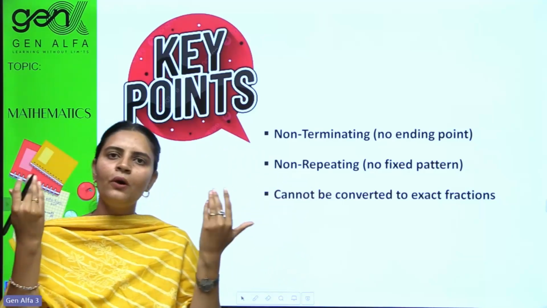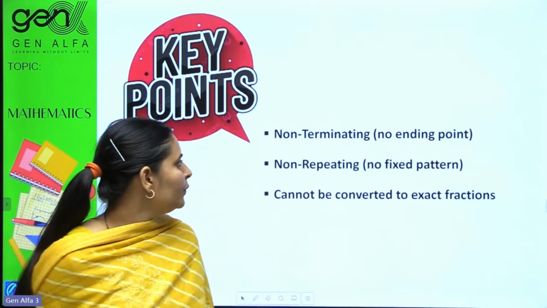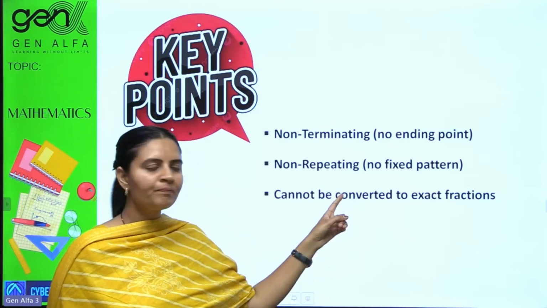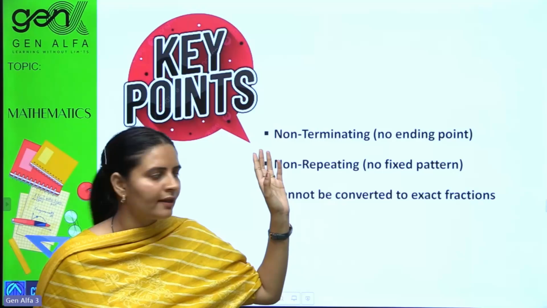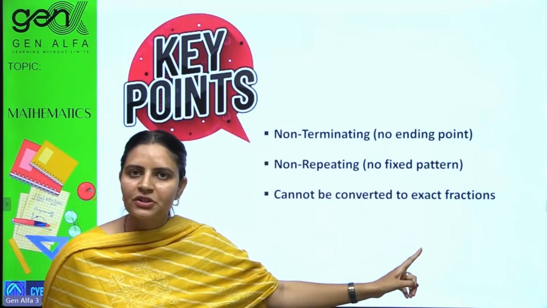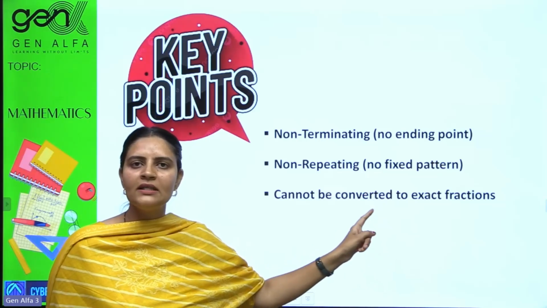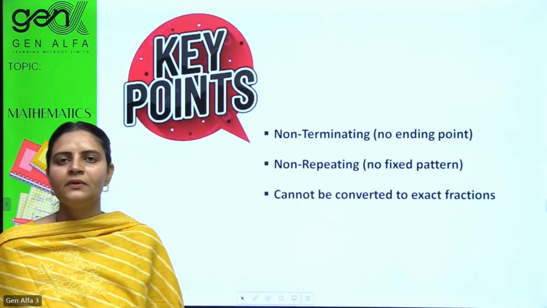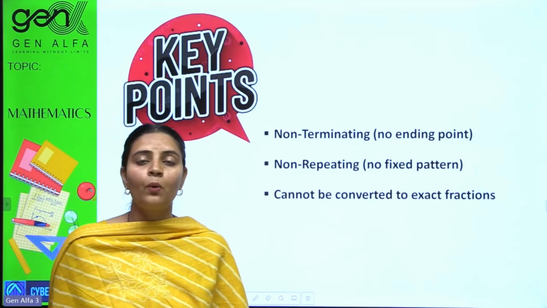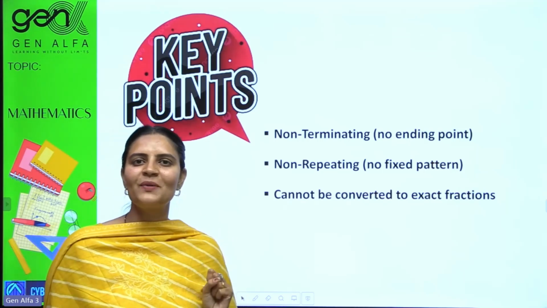Non-repeating keeps on going without any pattern, without any guesses. So no fixed pattern they follow and no ending point is there. Cannot be converted to exact fractions. These are the key points of irrational numbers. Please note it down too. This will help you remember what irrational numbers are, and you can directly pick them just by looking at them.